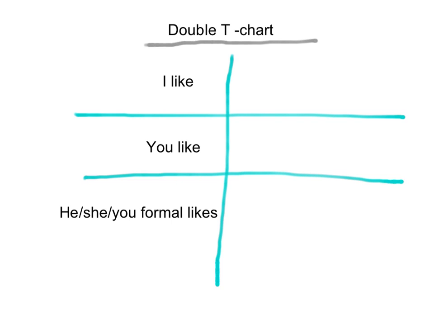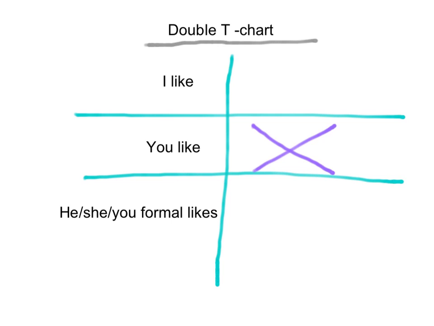So the first thing we're going to do is go back to that double T chart. We need to remember that this is yo, tú, él, ella, usted. This is the nosotros y nosotras, even though I don't have it written down. And this is the one that you just never do. And then finally we get to ellos, ellas, y ustedes. So if we're looking at this in English, we want to learn how to say I like, you like, and he, she, or you formal likes. He likes, she likes, or you formally, obviously for the Spanish, is you like.